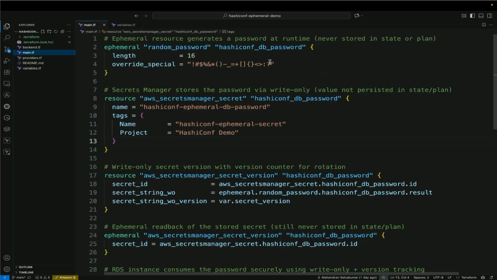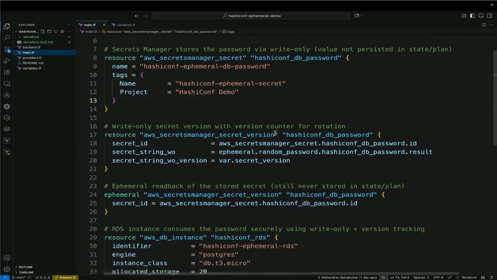Here I have added the ephemeral block. In that ephemeral block, I have added a random password and DB password, and also I have the AWS Secret Manager block. In the AWS Secret Manager block, I have used the secret string version, and in it I have used the ephemeral random password and also the secret string version number. The version number is called out in the variables.